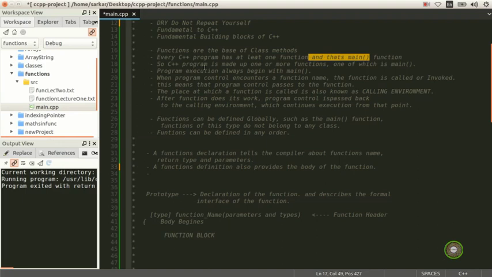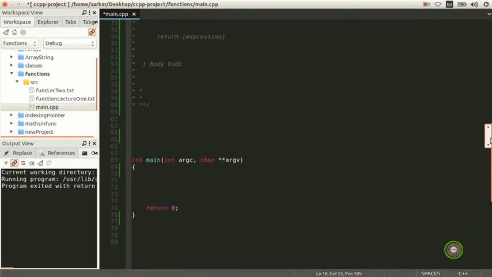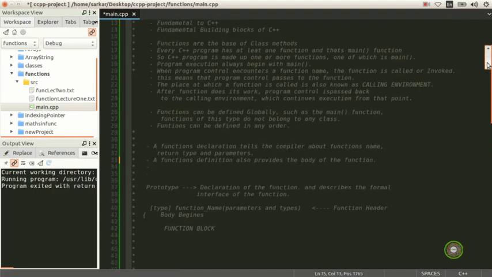A C++ program is made up of one or more functions, and by now you should see this main function maybe a lot of times. You should be very familiar with int main, int argc and char argv, and we have this return 0 here. If you don't know these things, go and look at my previous videos, as I already explained them. A C++ program is made of one or more functions, one of which is main.